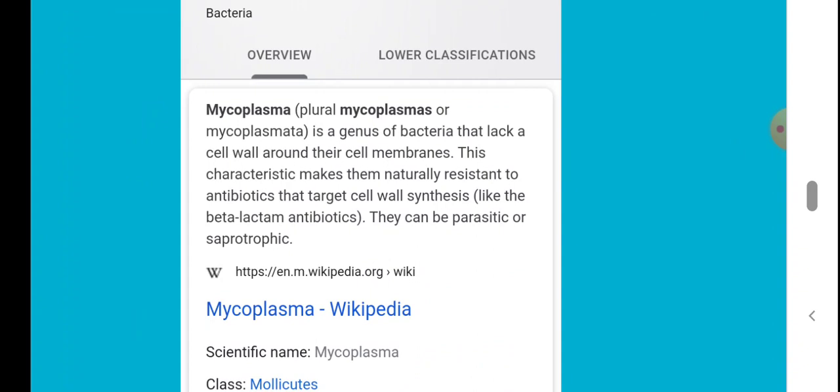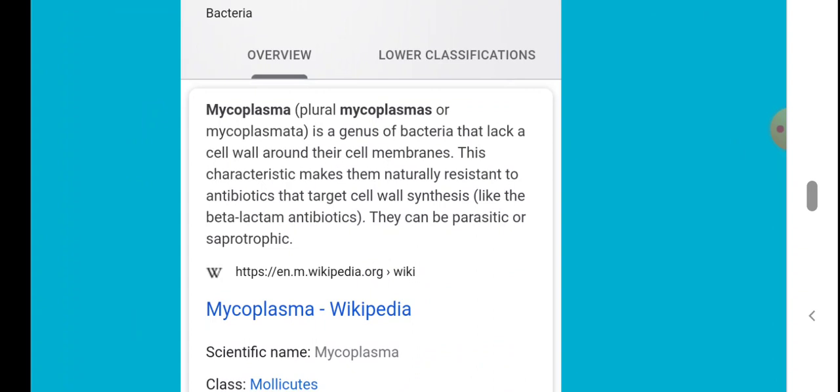It lacks a cell wall. That is the important characteristic of this particular group of bacteria. They lack a cell wall around their cell membranes. Usually when we study the structure of bacteria, they have a cell wall around the cell membrane. But here, this group of bacteria lacks a cell wall.